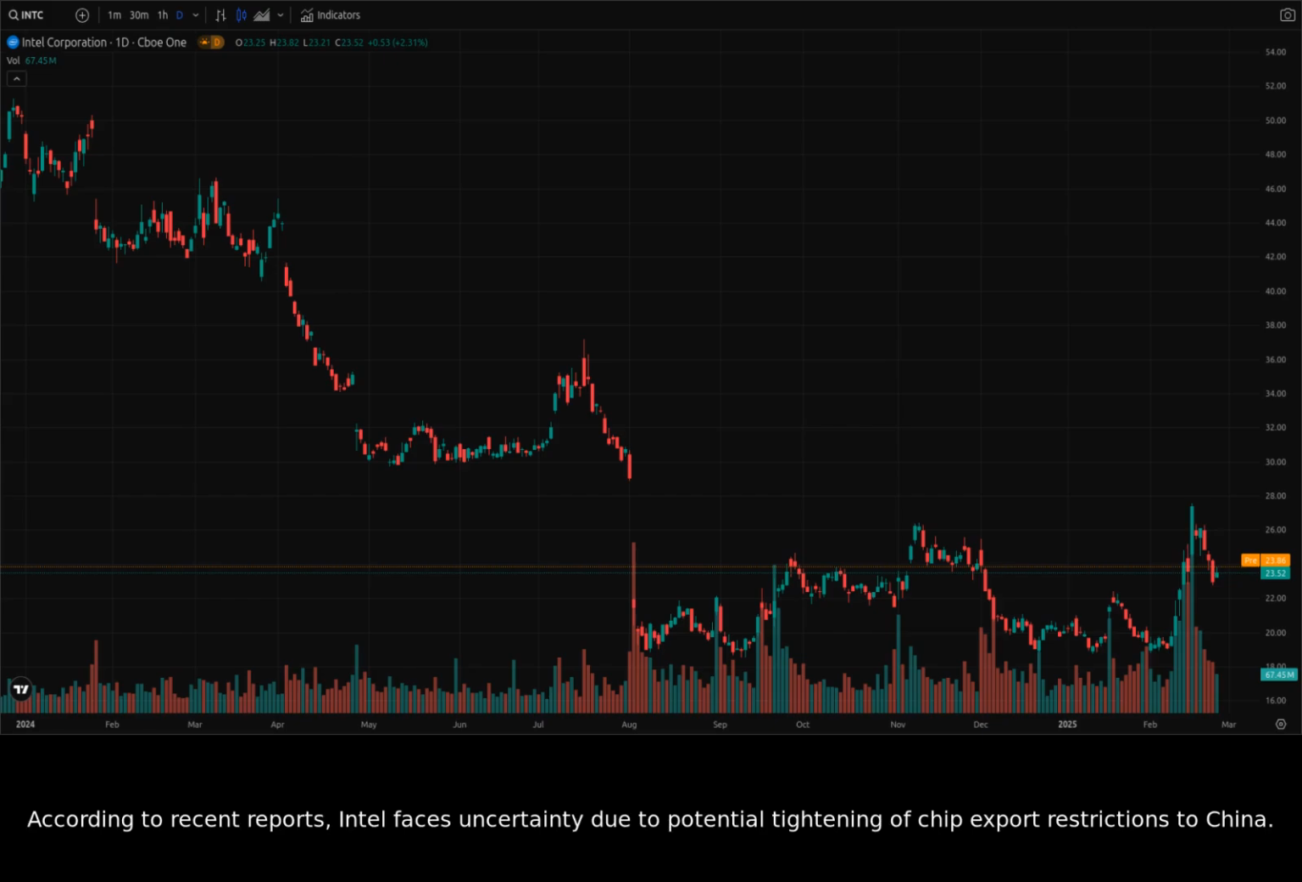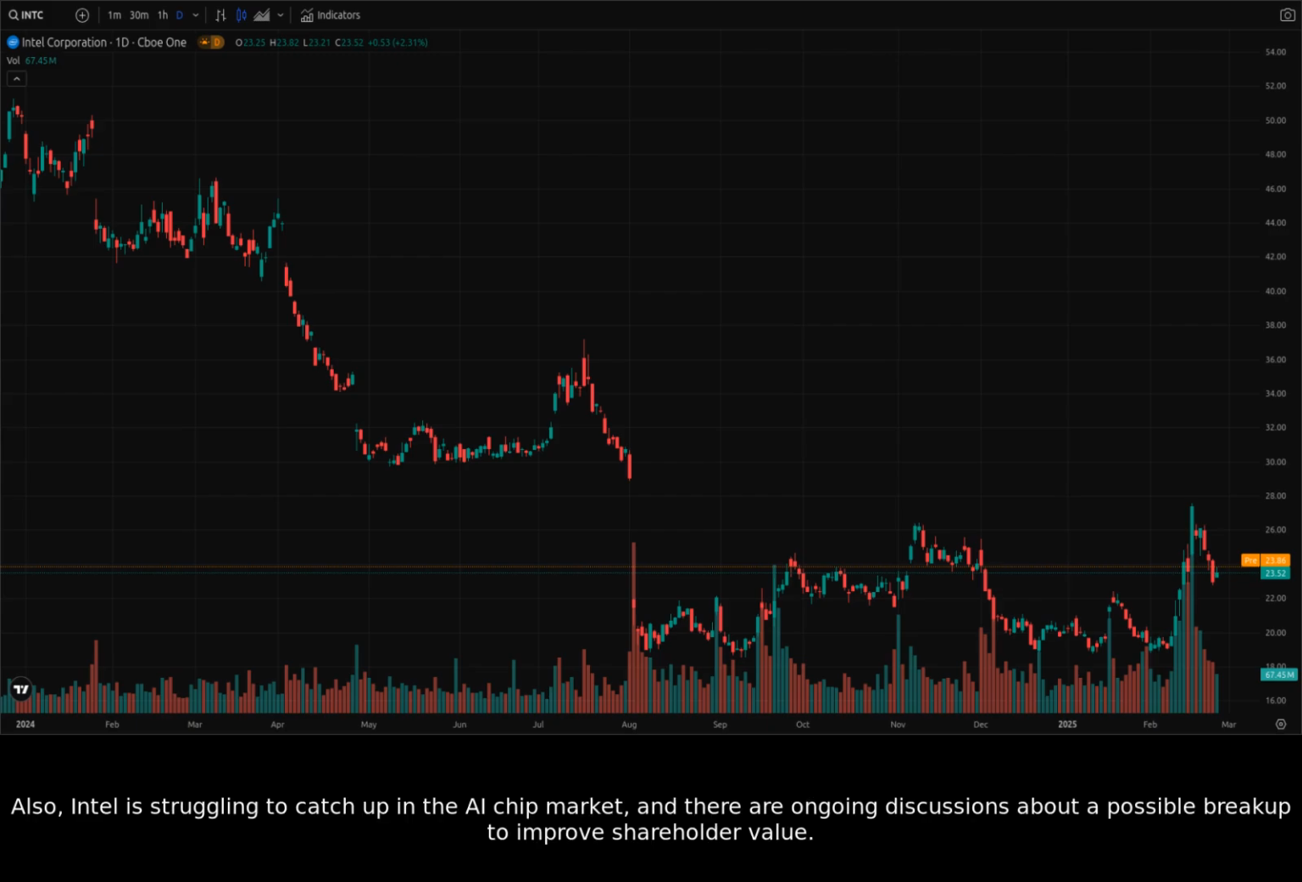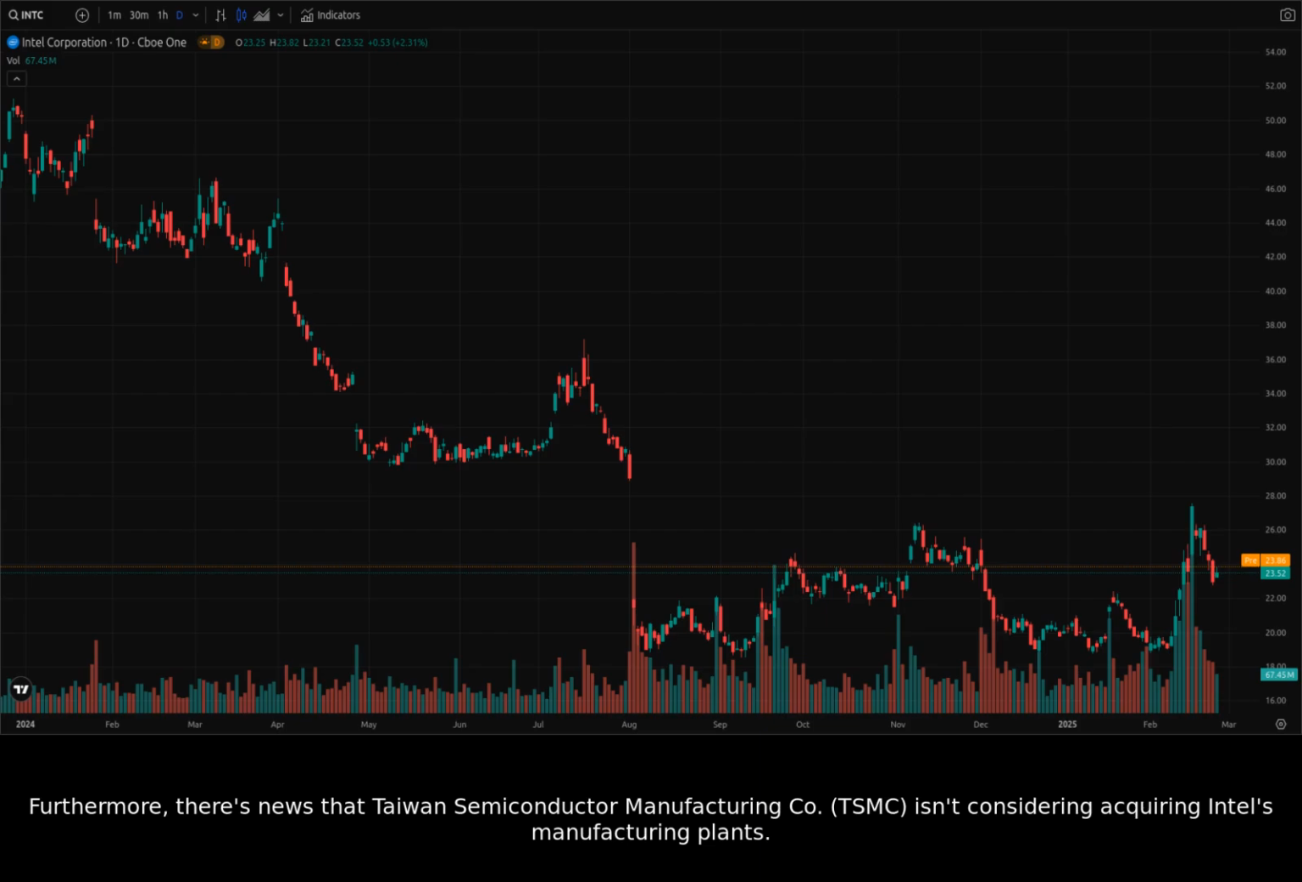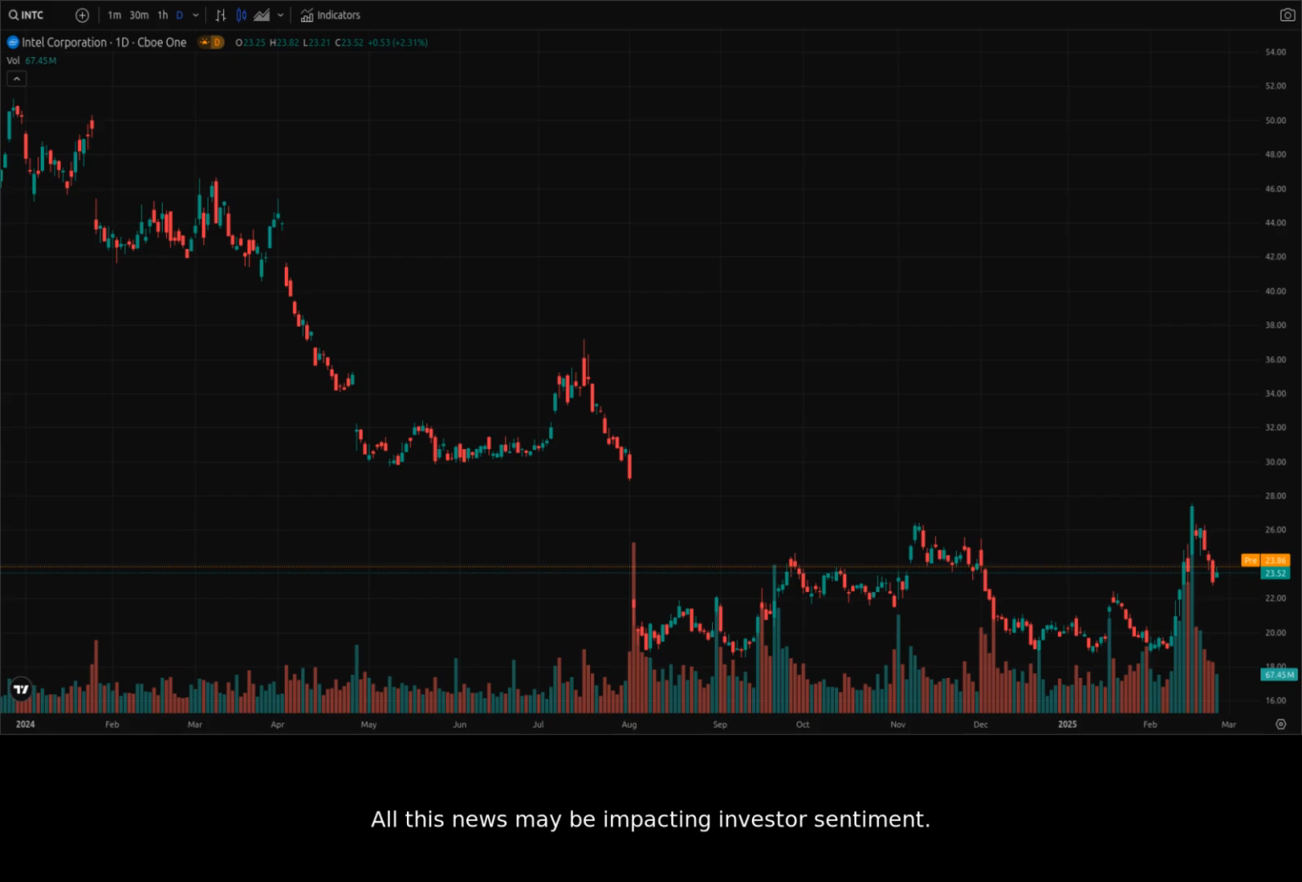According to recent reports, Intel faces uncertainty due to potential tightening of chip export restrictions to China. Also, Intel is struggling to catch up in the AI chip market, and there are ongoing discussions about a possible breakup to improve shareholder value. Furthermore, there's news that Taiwan's semiconductor manufacturing company, TSMC, isn't considering acquiring Intel's manufacturing plants. All this news may be impacting investor sentiment.